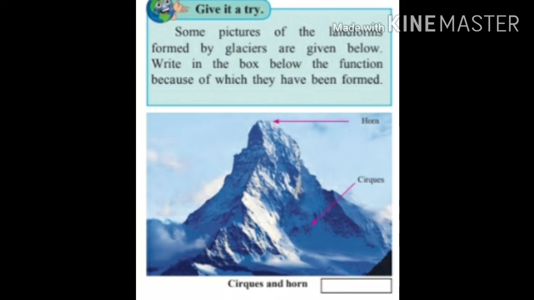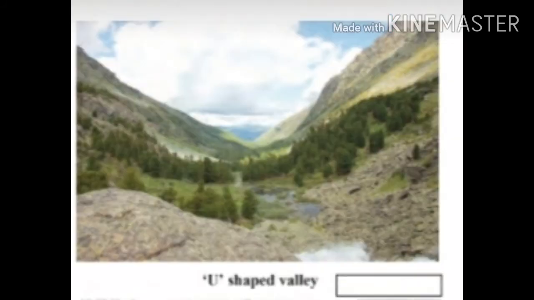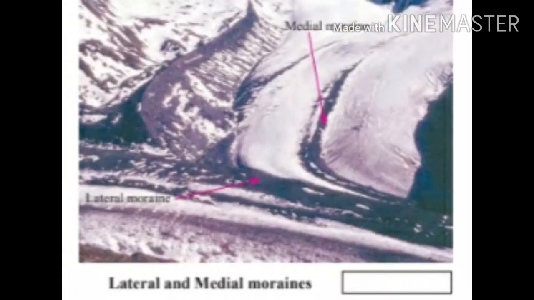Here is the picture of a cirque and horns. They are created due to the erosional work of glaciers. Here is the picture of a U-shaped valley. A U-shaped valley is one kind of landform which is created due to the erosional work of glaciers. Here is the picture of lateral and medial moraines.